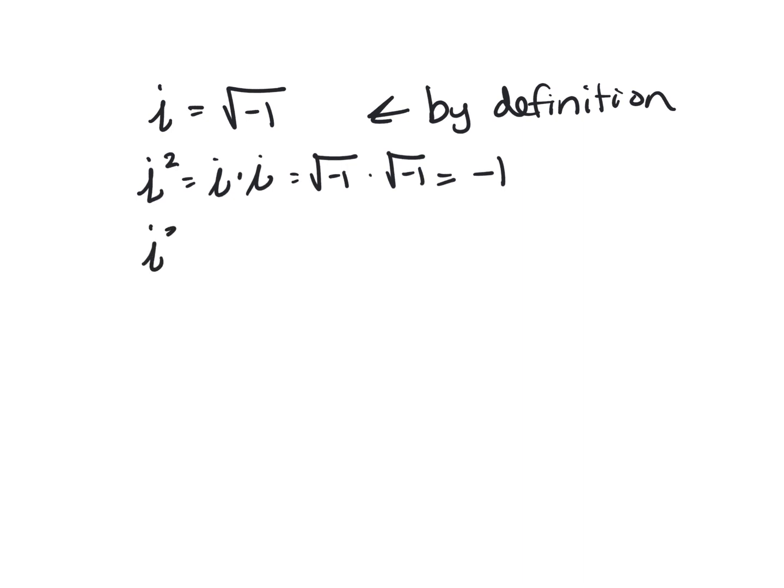i cubed is i times i squared. That's just laws of exponents. But i squared is negative 1, so this is i times negative 1. So this is just negative i. Okay? And let's walk through that one more time. i cubed